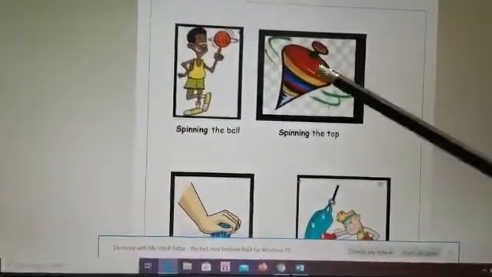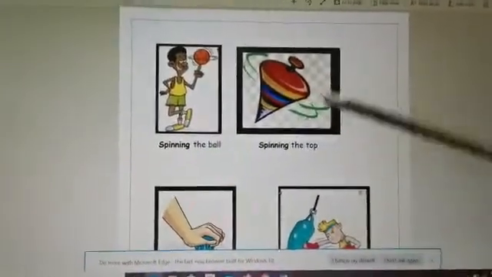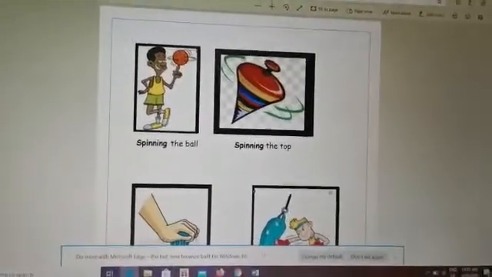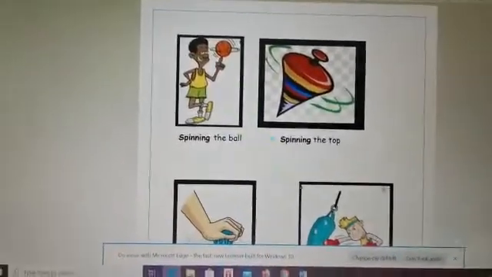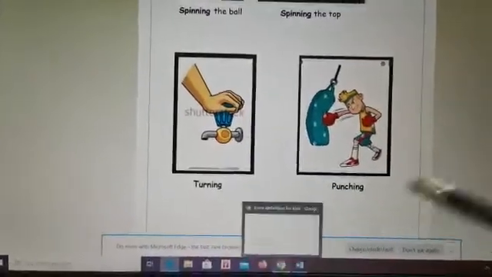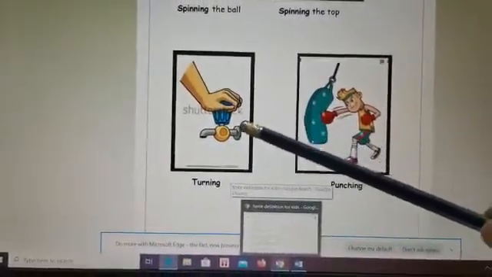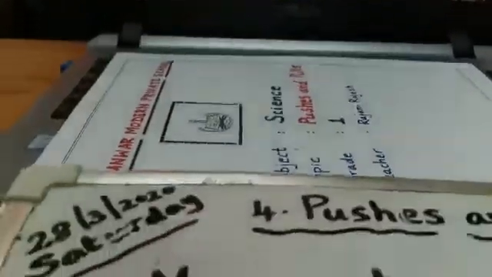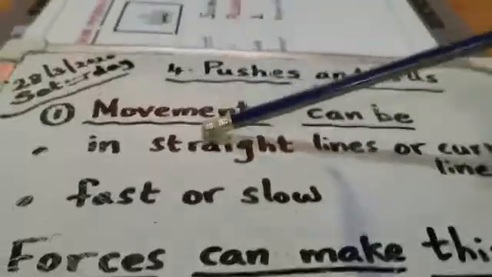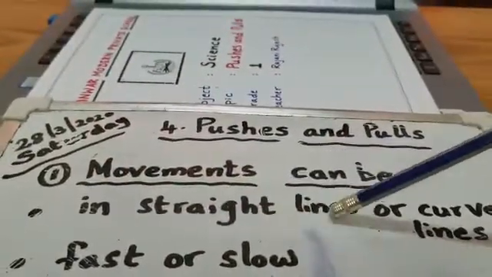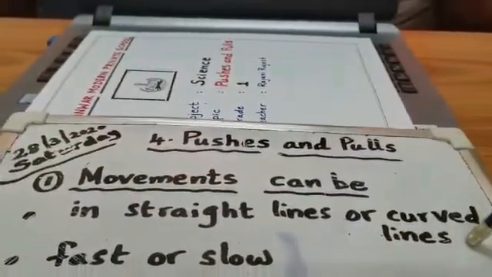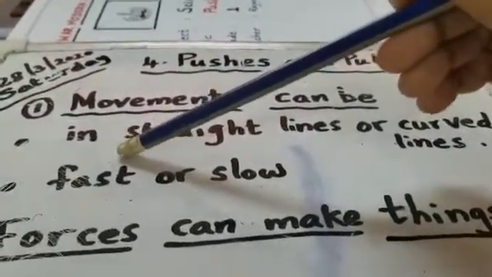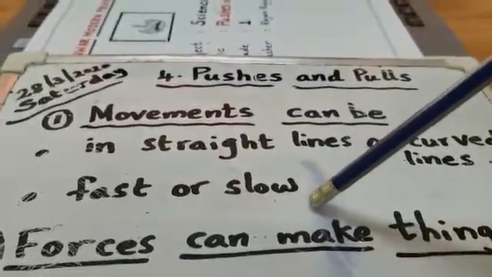It's a kind of turning movement, not moving straight. This one is also not moving straight, it's also a turning movement. That's the reason we say some movements are in straight lines and others are in curved lines. And as I showed you, some movements can be fast and others slow.